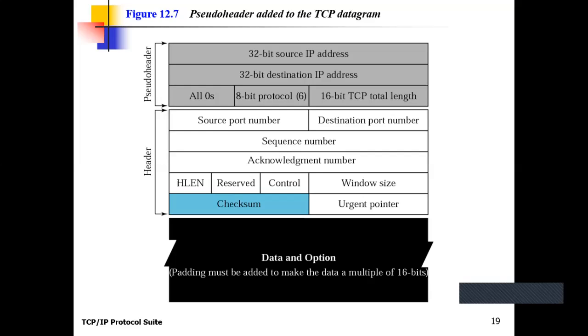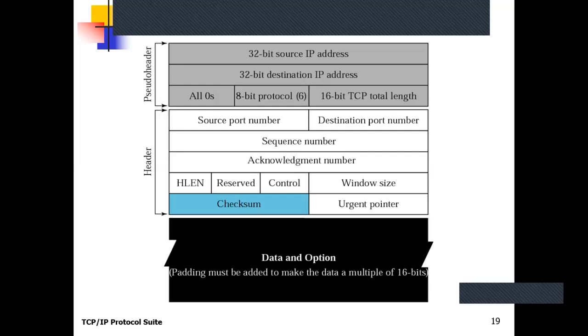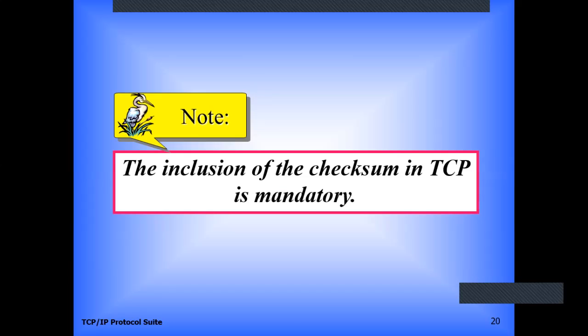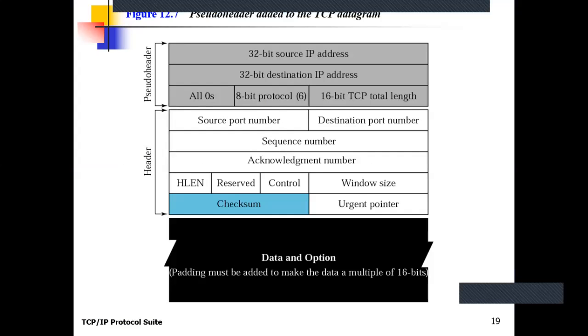Again, that process is performed at the destination side to verify the integrity of the data. Clear? Now, I am concluding here. Okay, we will continue.